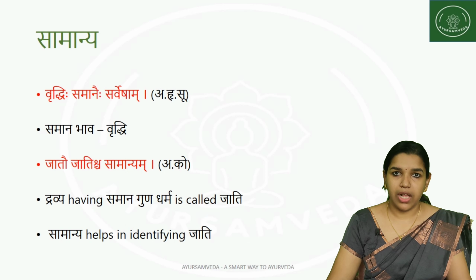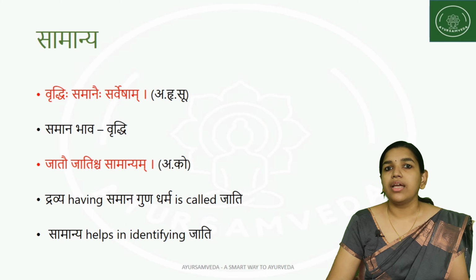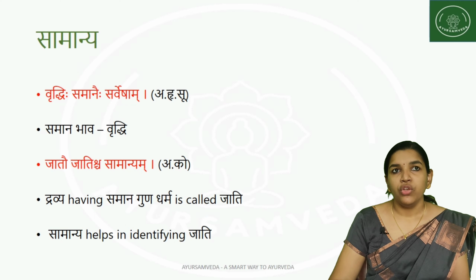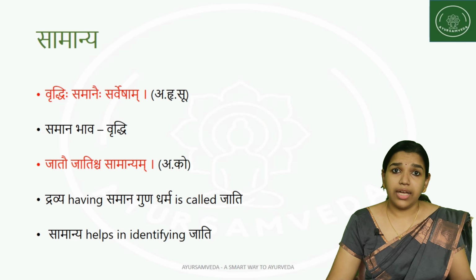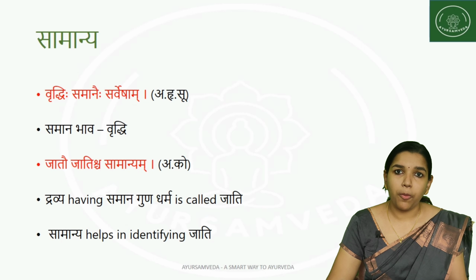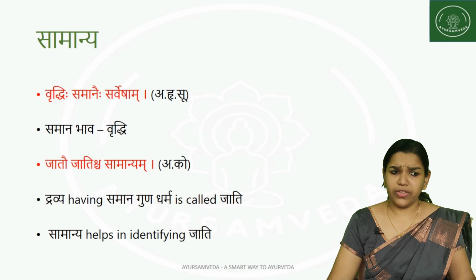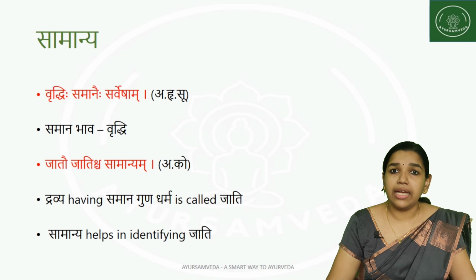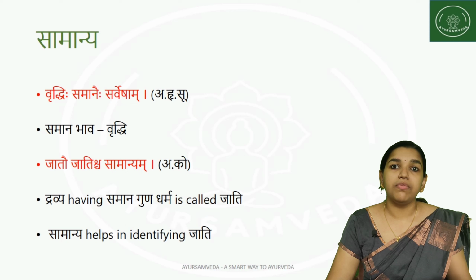Jatav Jatischa Samanyam. The dravyas which have the same guna dharma are considered to be a Jati, and Samanya helps in identifying the Jati. For example, consider the cow. All cows have certain similar properties, and because of those properties we are able to identify the animals which are cows. Similarly, humans, other animals or birds are all identified based on similar properties.